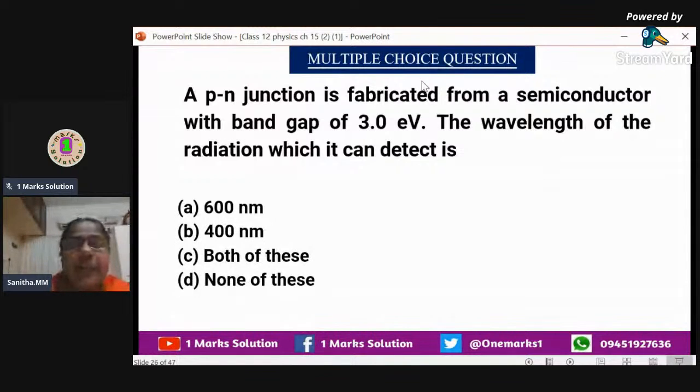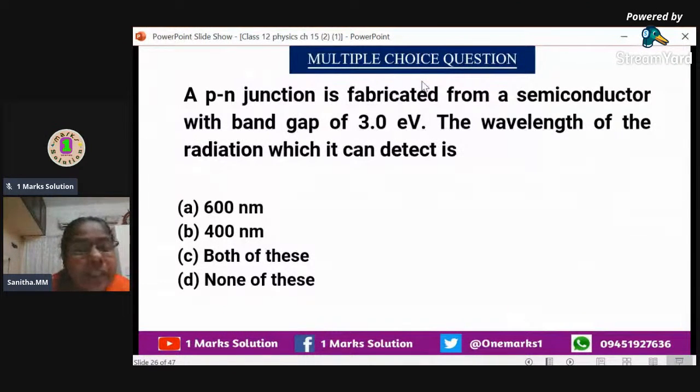The equation we are using here is E equal to h nu, which you have already studied in chemistry and physics a number of times. Nu is c by lambda, so E is hc by lambda. Energy is 3 electron volt and lambda is to be found. Substituting for 600 nanometer, h is Planck's constant, 6.6 into 10 raised to minus 34, and c is 3 into 10 raised to 8 meter per second.